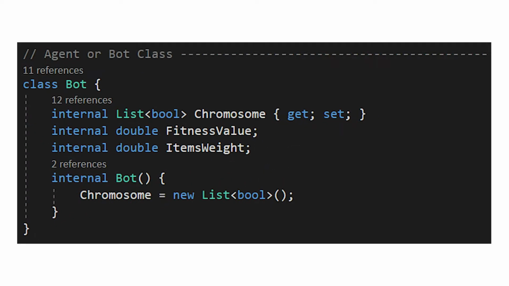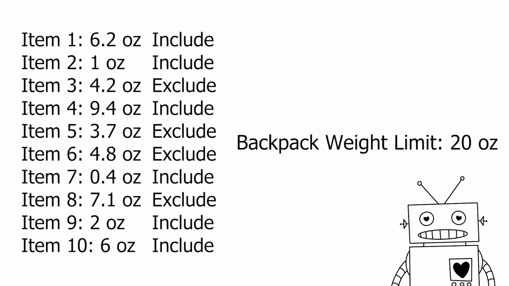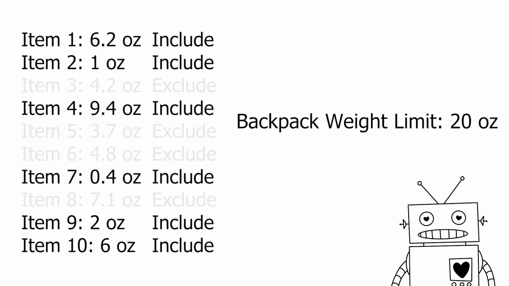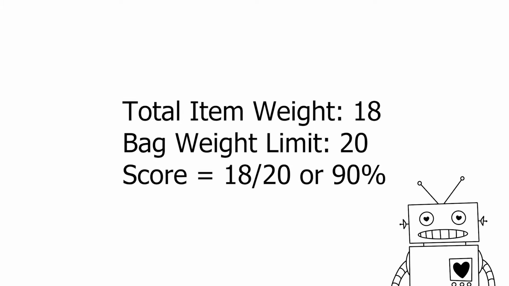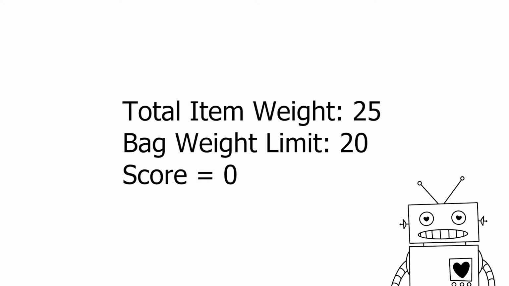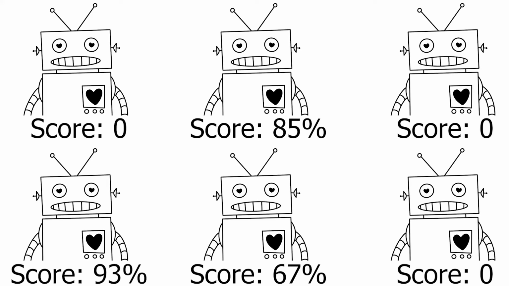Now that each bot in the population has its list, we can start the selection phase. To start the selection phase, we first have to test how each bot did. Considering each bot has a list of items they want to include in the backpack, we check each bot's list, tally the item's weight, and test to see how close to the weight limit they got. If they are under the weight limit, they get a score based on how close they got to the weight limit. If they are over the weight limit, they get a big fat 0 for the score. This score is called the fitness value. And as a spoiler for my next video, this is definitely not the best way to do this, but it still works. With each bot now having a fitness value, we can select which bots to breed.